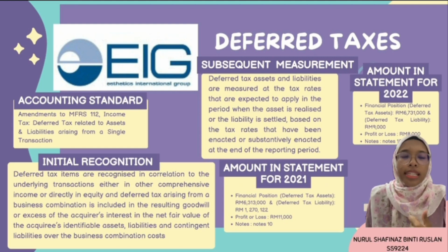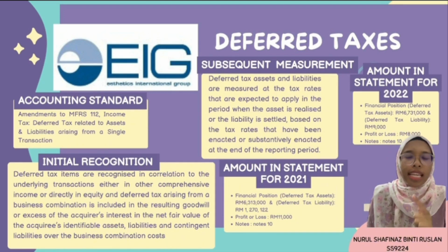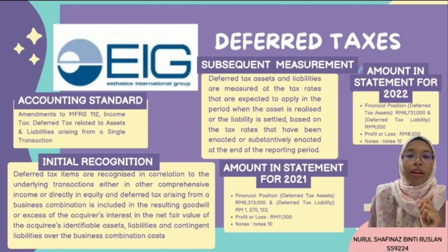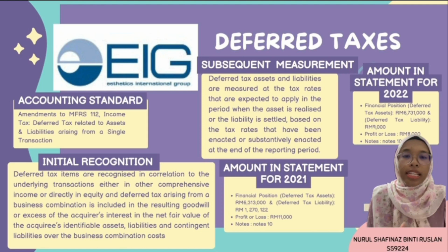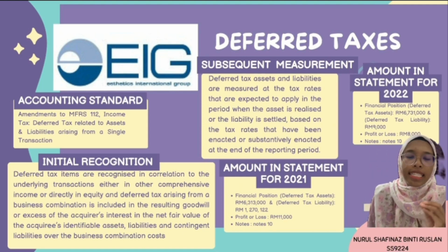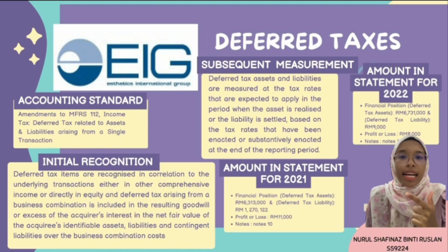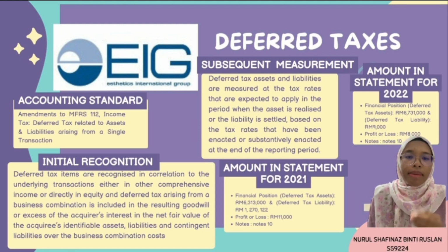According to the 2022 SOFP of S&P, the deferred tax asset was 6.7 million and the deferred tax liability is 0.8 million. For 2021, the amount is 6.3 million for the deferred tax asset and the deferred tax liability is 0.1 million. The deferred tax liability recognized in SOPL 2022 was 0.8 million and 2021 was 461 ringgit. This amount reflects the adjustment made for deferred tax assets and liabilities as per MFRS 112. The deferred tax liabilities in the first year are mentioned in note 10.